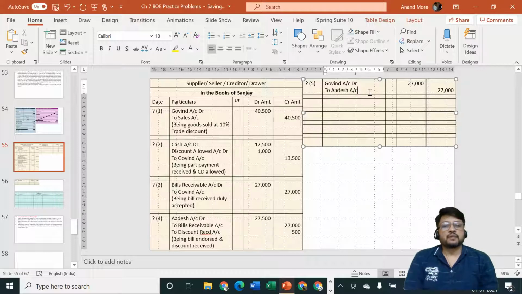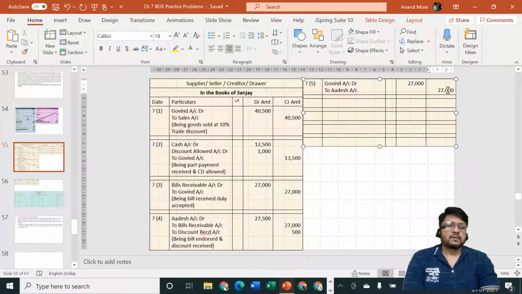But there is a complication. The moment you say Govind account debit to Adesh account 27,000, Adesh will say no, I am not going to accept 27,000. I am your creditor by rupees 27,500. So now there is a complication. His love, his happiness has got converted into anger. So we'll have to say Govind account debit 27,000 to Adesh account 27,500.